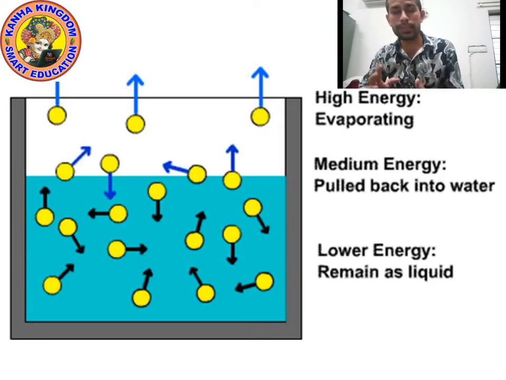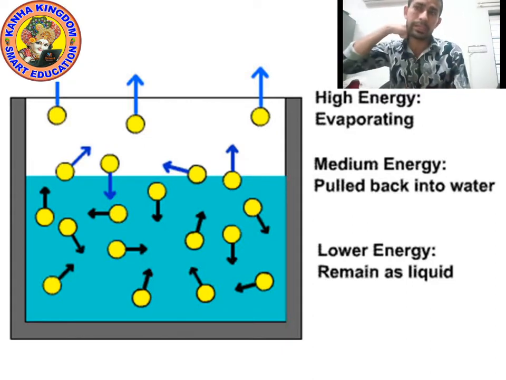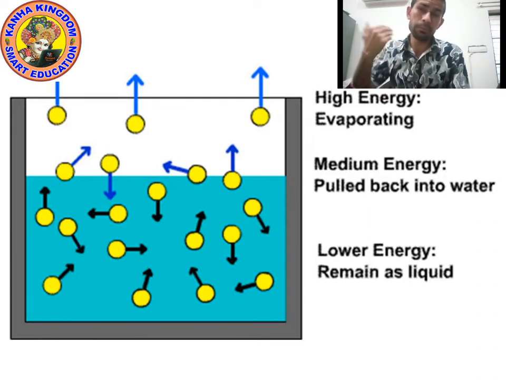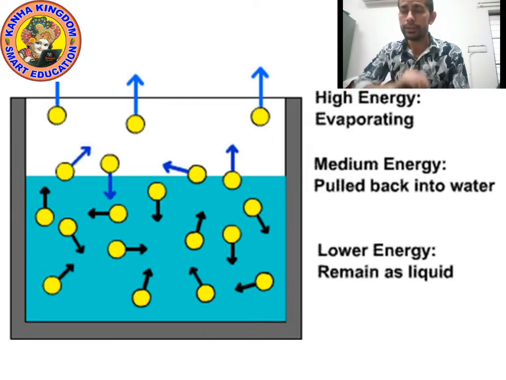In case of gas, particles can move freely. But if the liquid is getting medium energy of sunlight, then they will be pulled back into the water. All the particles will not go out, which means the liquid will not completely change into vapor, and it will take so much time.